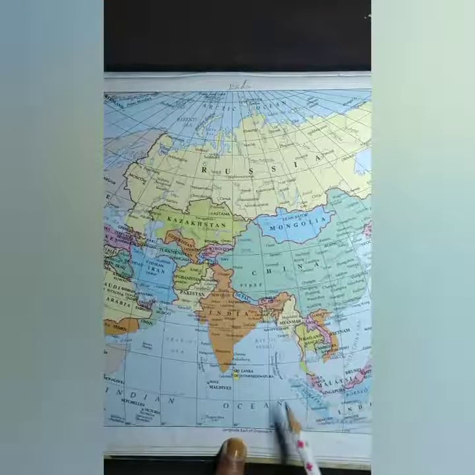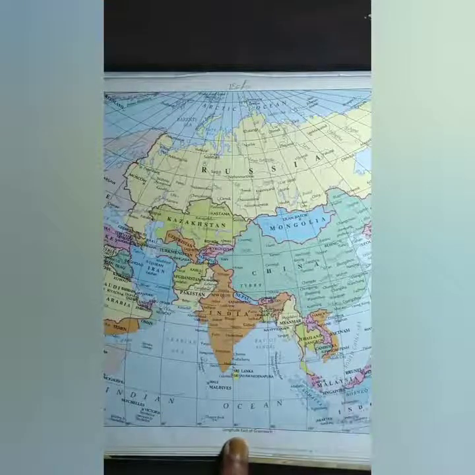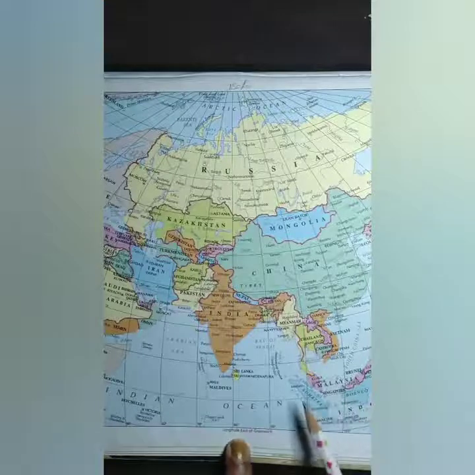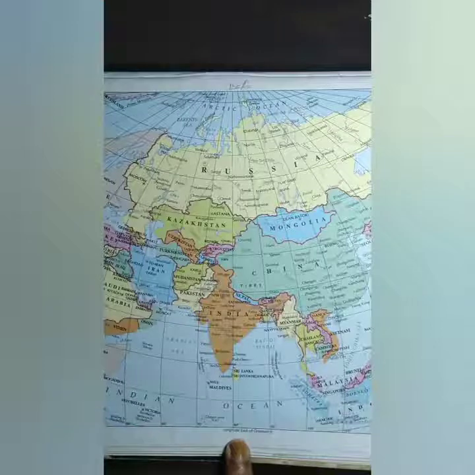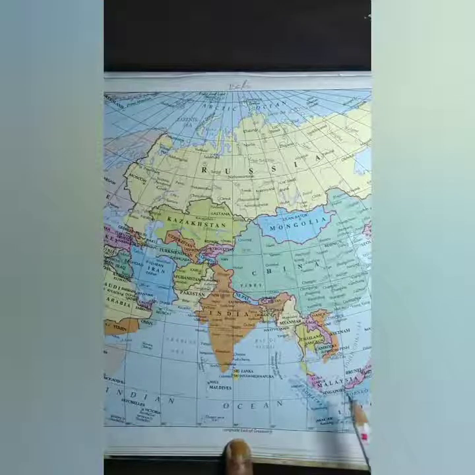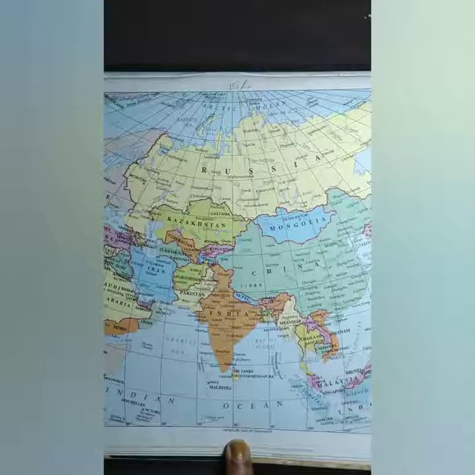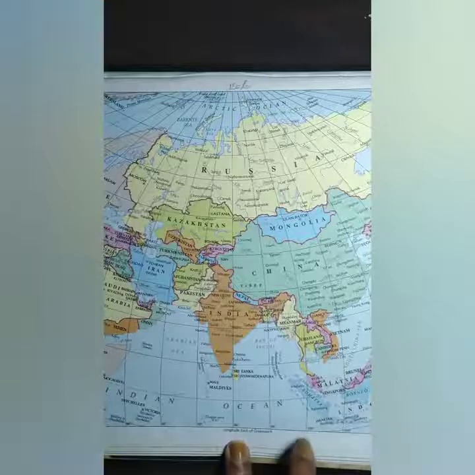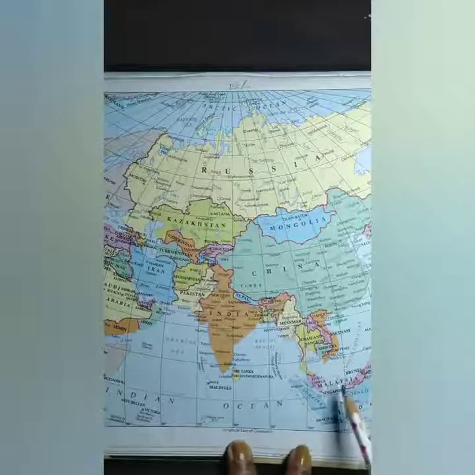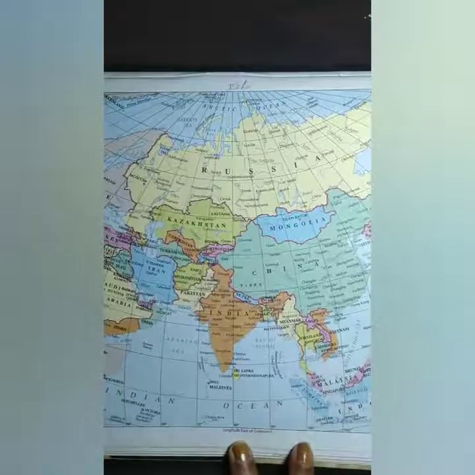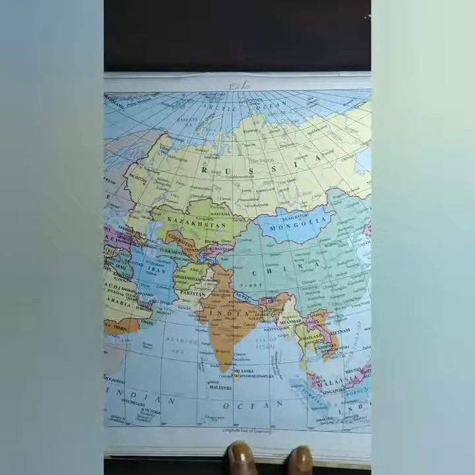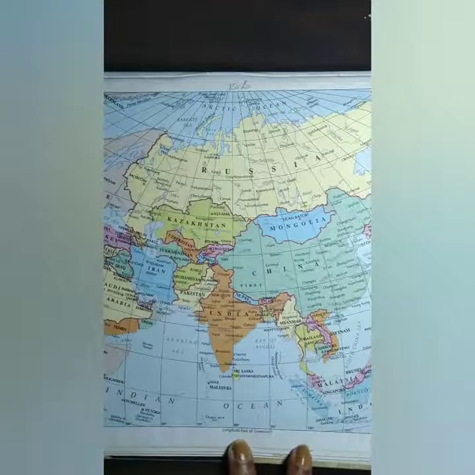As there is little difference in the temperature in the summer and the winter months, we can say that there is in fact no change of seasons. So in the equatorial climate found in Malaysia, Indonesia, Sri Lanka and parts of the Philippines, there is practically no change of seasons.